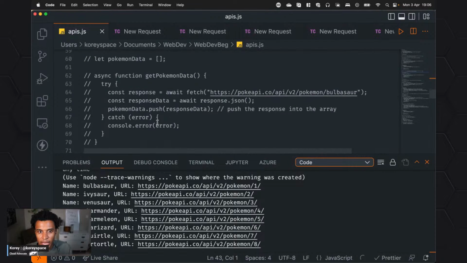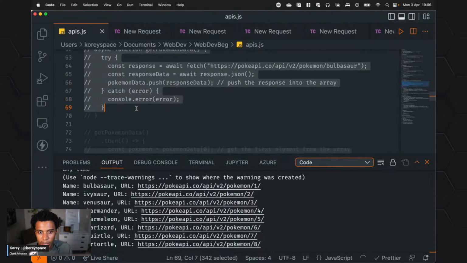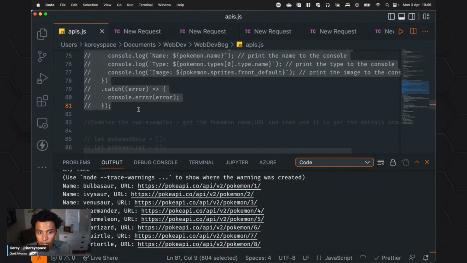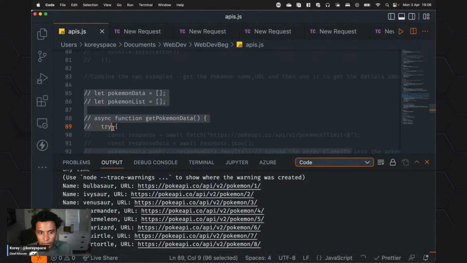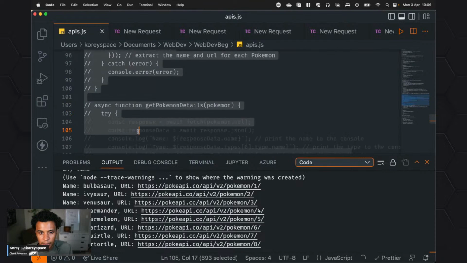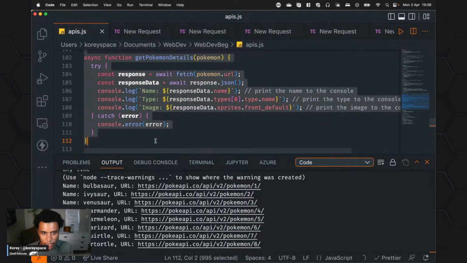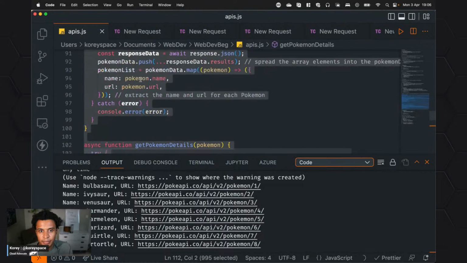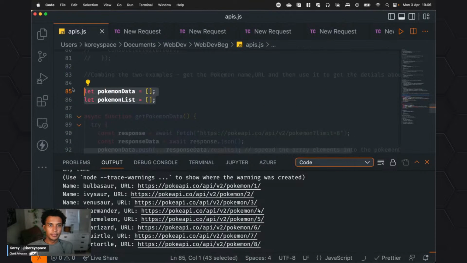So we have the Pokemon data. And we're going to do a lot of data. We have a whole React data session, and this is going to all come together. So let me go ahead and uncomment this out. This will be our last grand finale of API requests. So what's going on here? So I have two arrays.